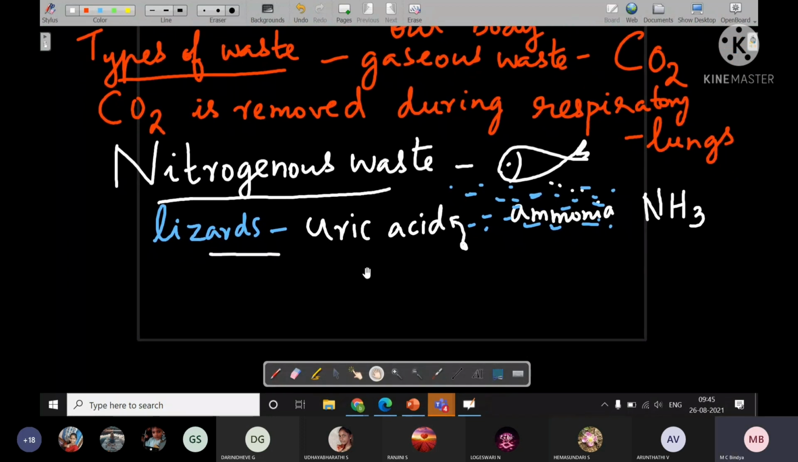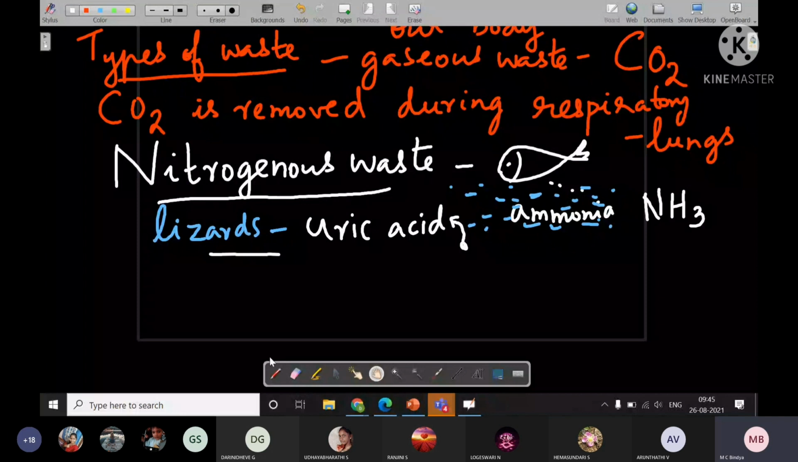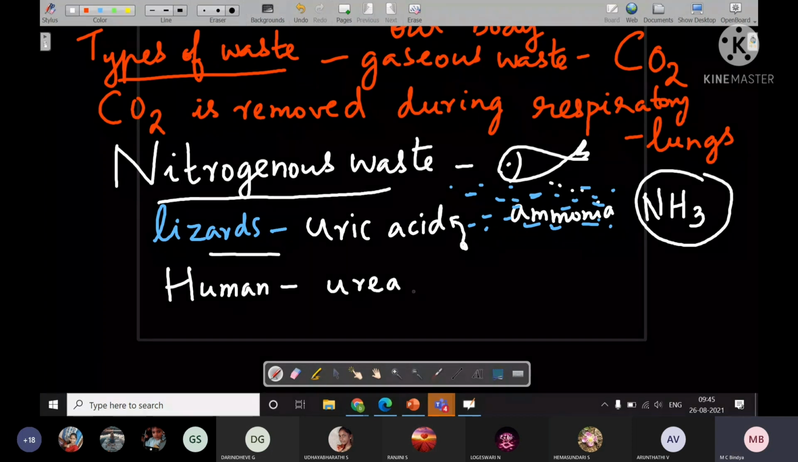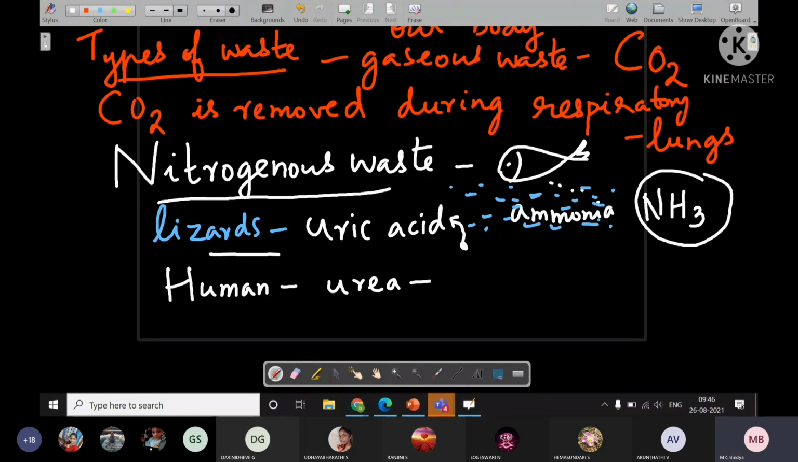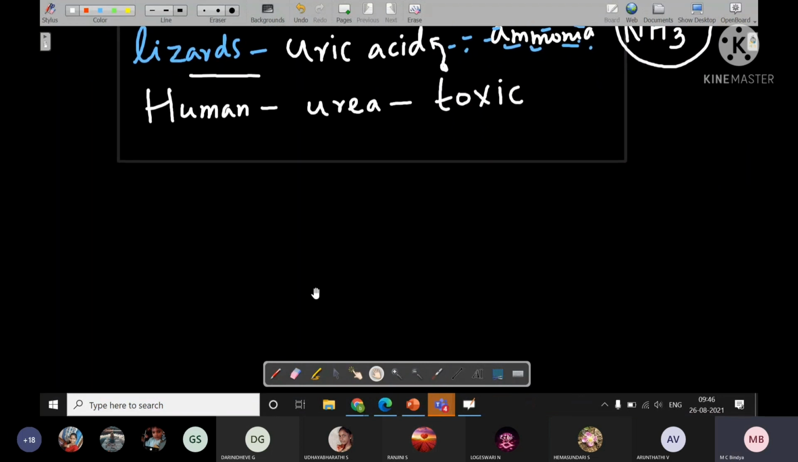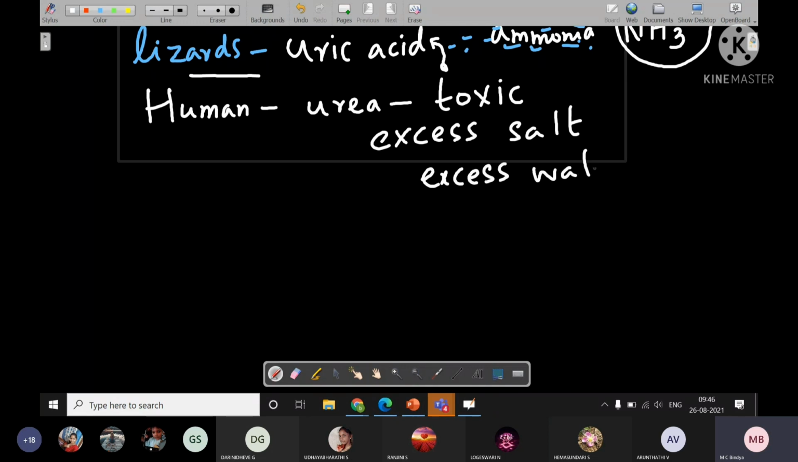Now what about we human beings? Humans have nitrogenous waste which contains urea. So ammonia is very much toxic. Urea is not that much toxic, but still it is toxic. Since they are toxic, they have to be removed from our body. Also there are other wastes in our body like excess salt. Too much salt is not good for our body. Excess salt and excess water together have to be removed from our body.